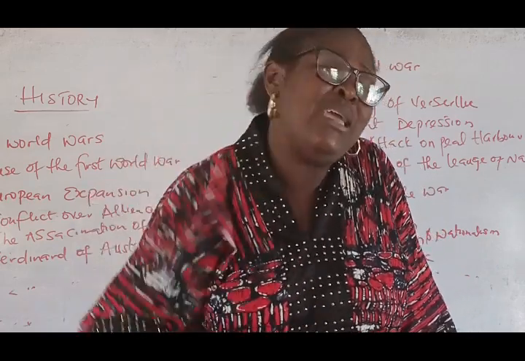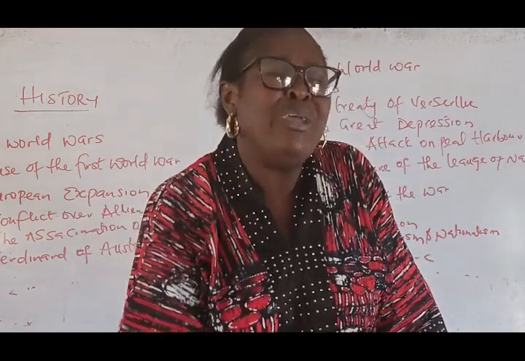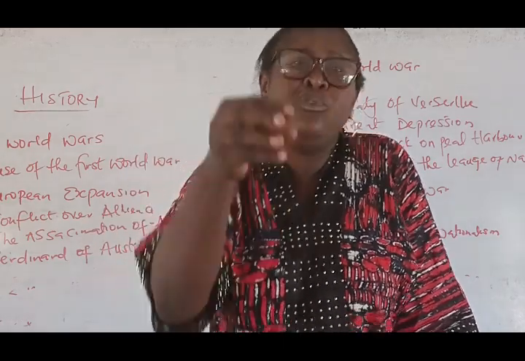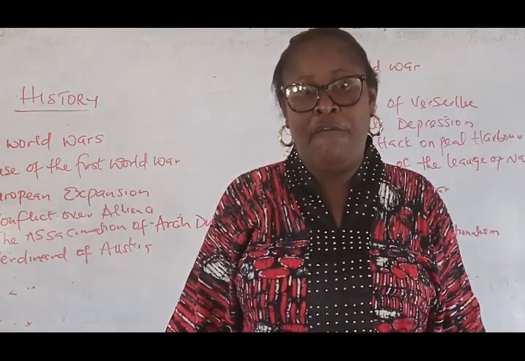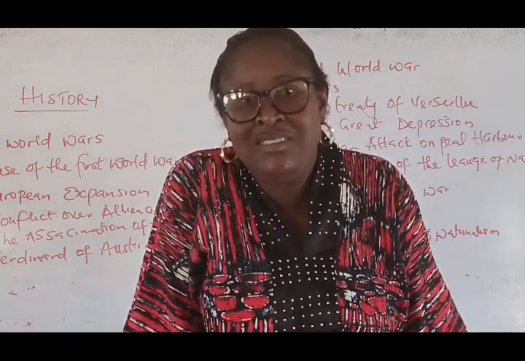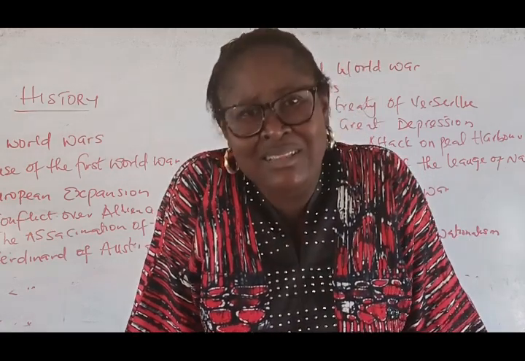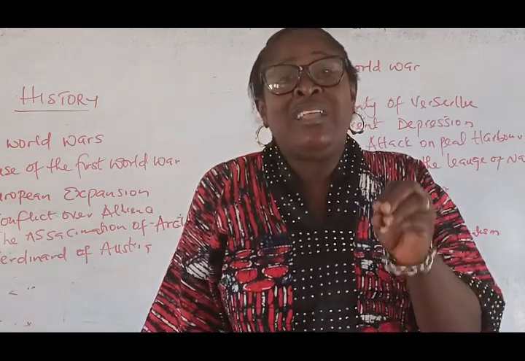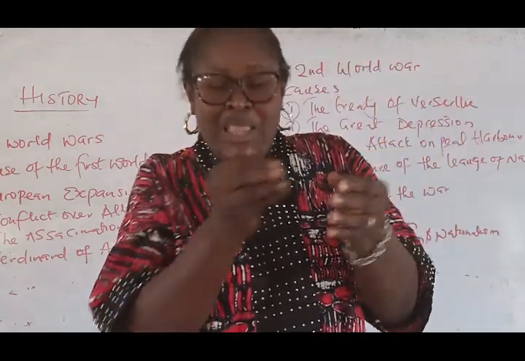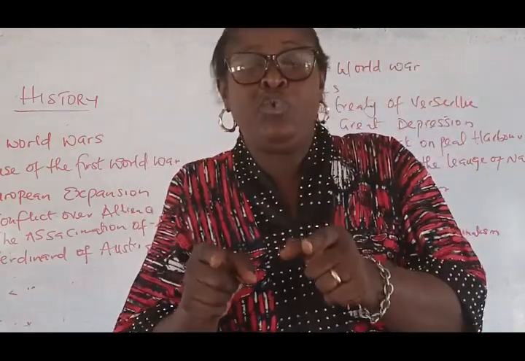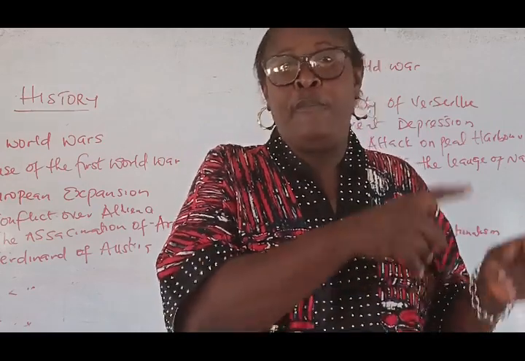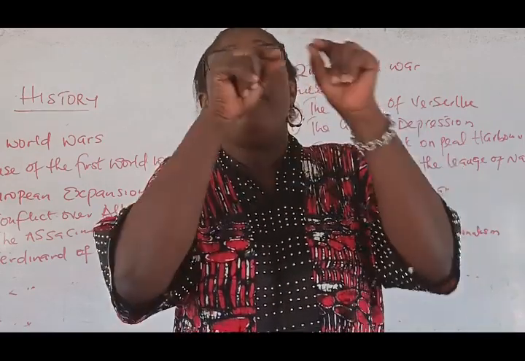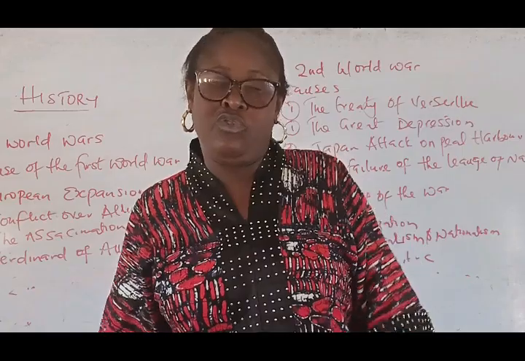Now, let's talk about the external influences. How does this war influence everything? There are some things that they put into consideration that really influenced Africa. Number one, the Transatlantic Charter. What is the Transatlantic Charter? The Transatlantic Charter is an agreement, a written document between Roosevelt, the President of the USA, and Churchill, the Prime Minister of Britain.